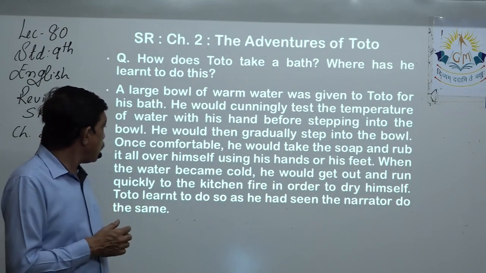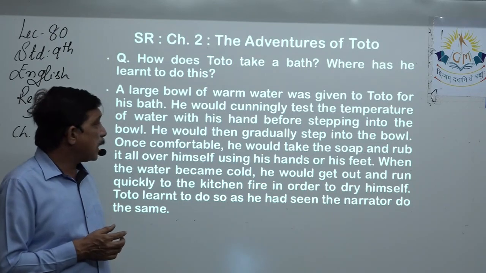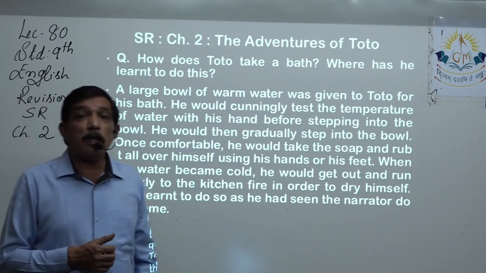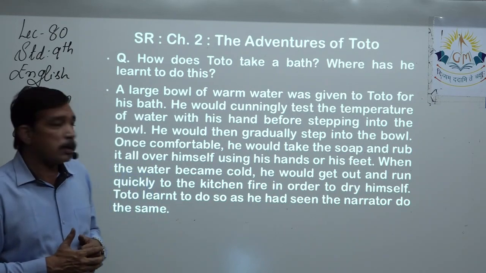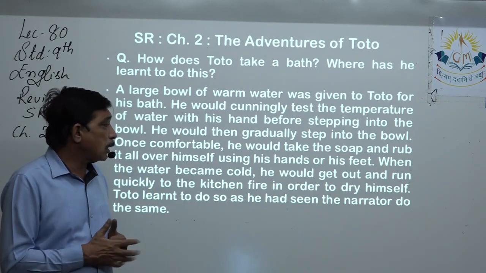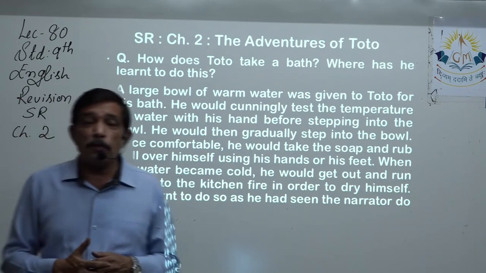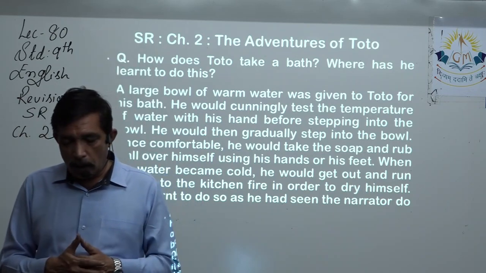He would take the soap and rub all over himself using the hands or his feet. When the water became cold, he would get out and run quickly to the kitchen in order to dry himself and make him warm again.